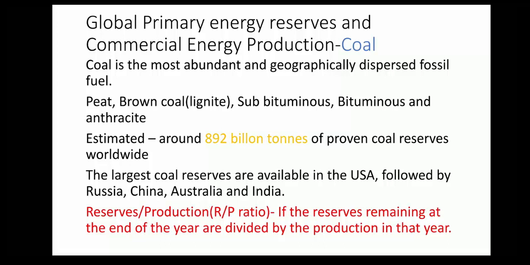Coal is the most abundant and geographically dispersed fossil fuel. The various types are peat, brown coal, bituminous, and anthracite. It has been estimated that there are around 892 billion tons of proven coal reserves worldwide. The proved coal reserves are shown for anthracite, bituminous, subbituminous and lignites. There is enough coal to last around 113 years at the current rate of production.